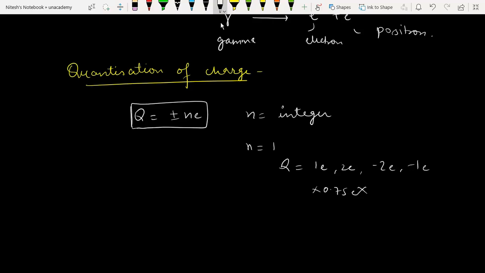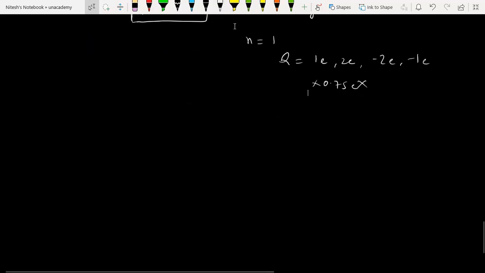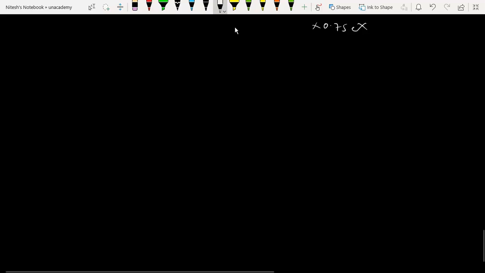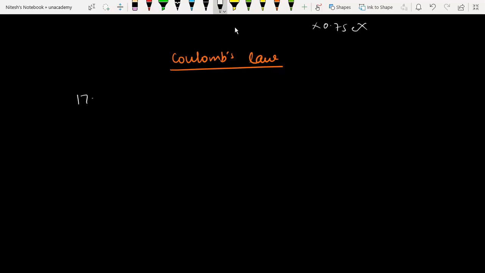Now, moving ahead, we'll talk about the very famous law, that is Coulomb's law. Let me put a heading here, Coulomb's law. In the year 1785, Coulomb gave a law that is known as Coulomb's law.